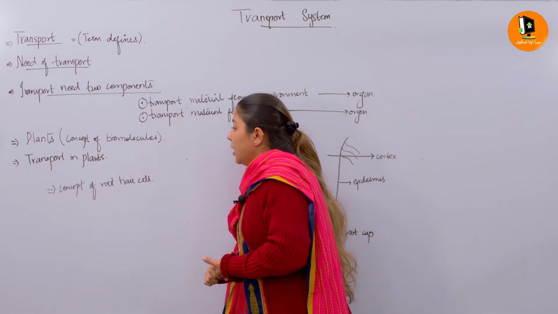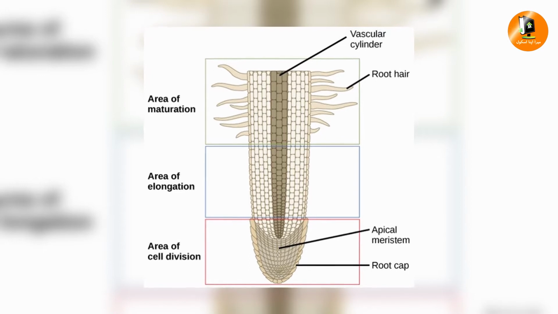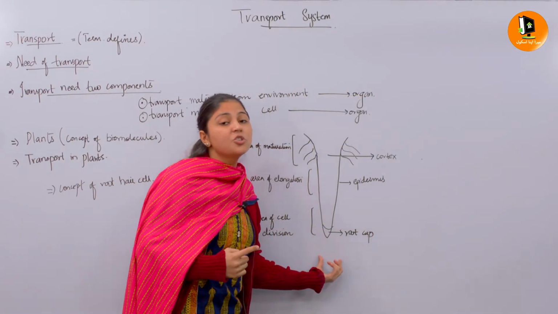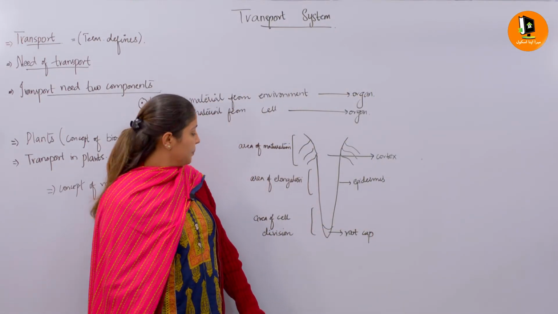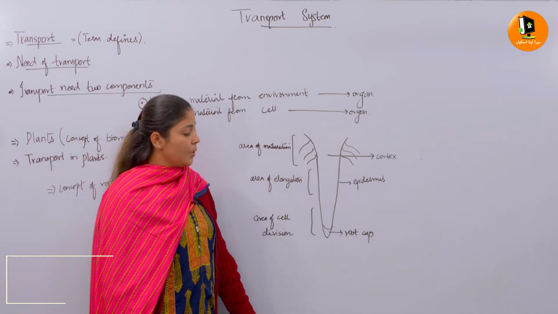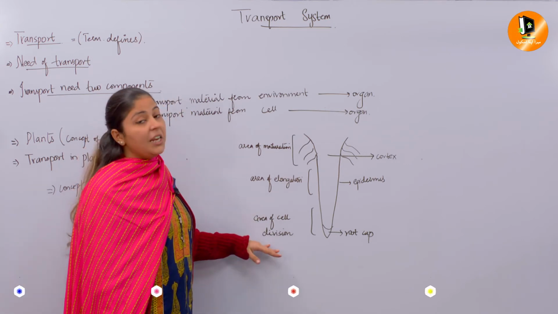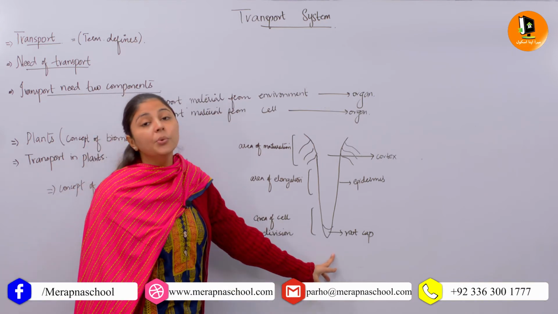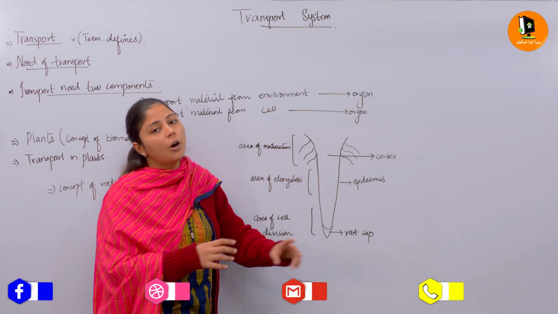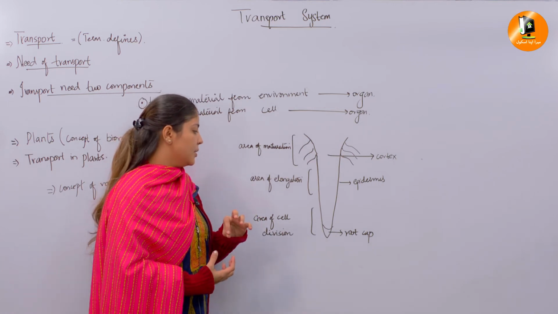Now we are moving towards the root structure, because plants absorb molecules from the soil through the roots, so the structure of the root is very important. If you look at the structure of the root, we can divide it into three important parts. The first is the area of cell division, where the root cap is present. What is the function of the root cap? To protect the root from the surroundings.